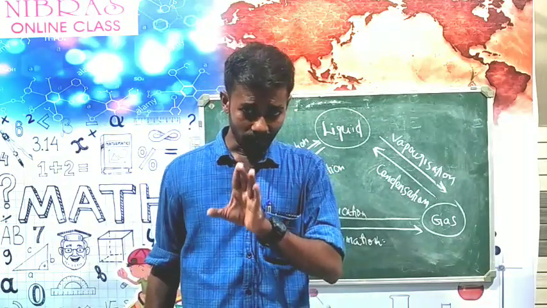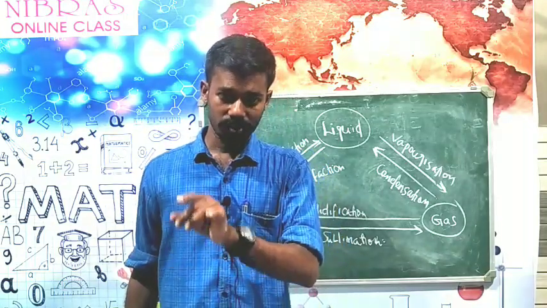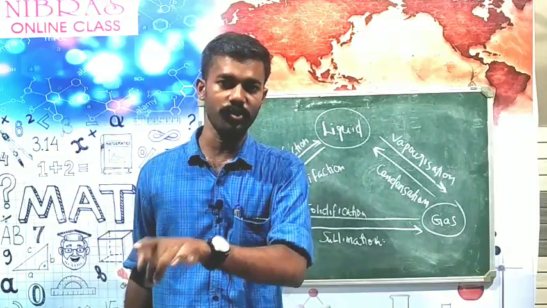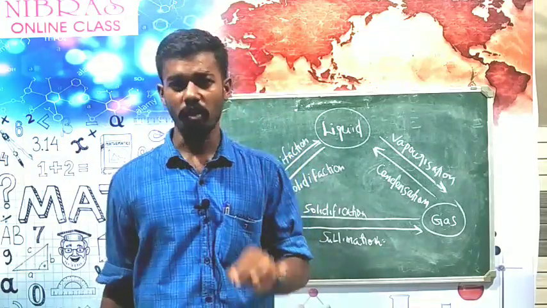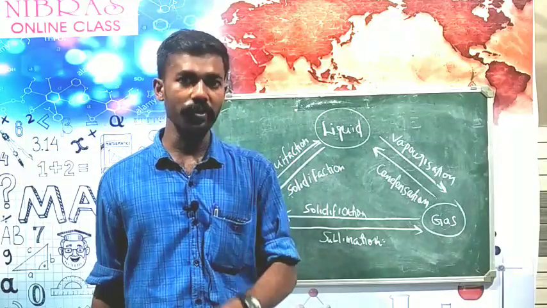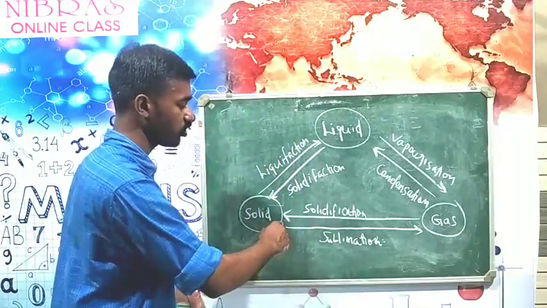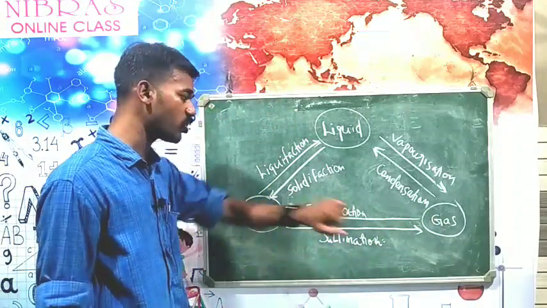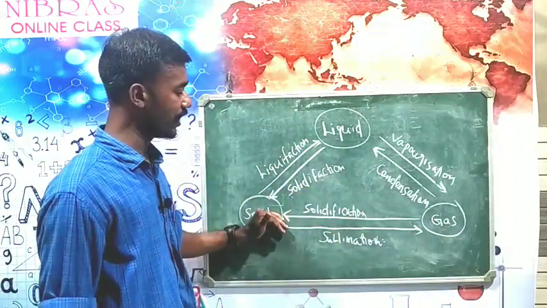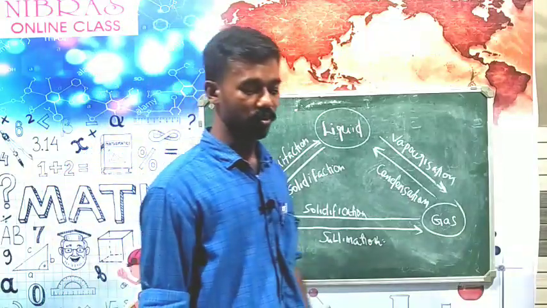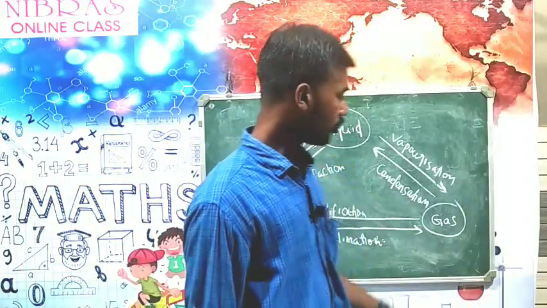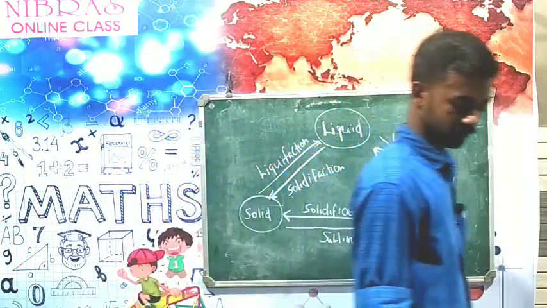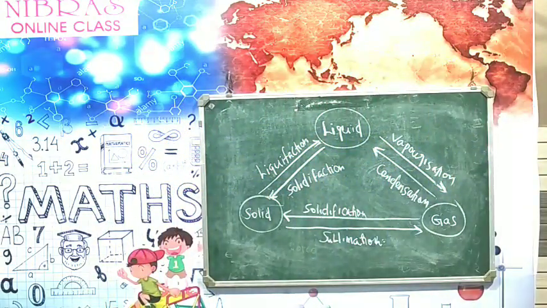Solid substances like naphthalene and iodine, when heated, change to gas without forming liquid. The process of a solid changing directly to gas is known as sublimation. Also, gas changing to solid is known as solidification. Please watch an animated video.